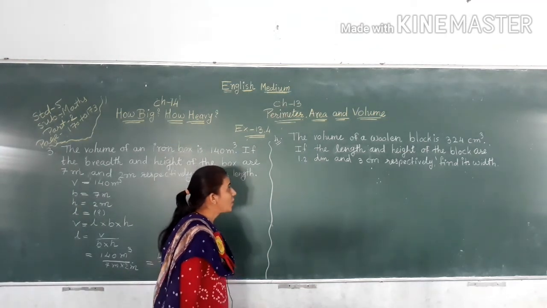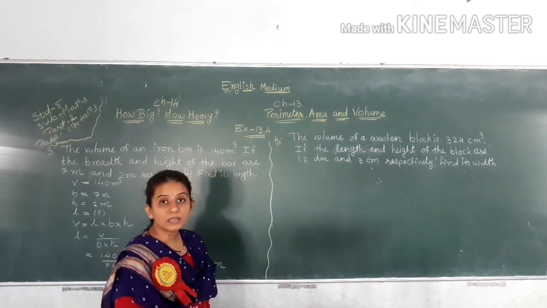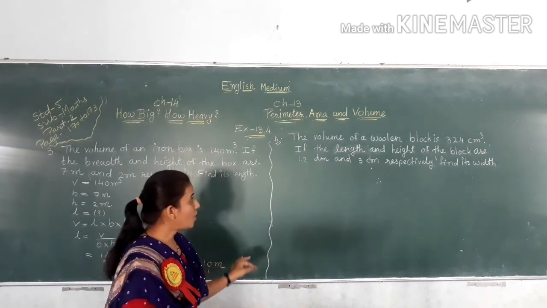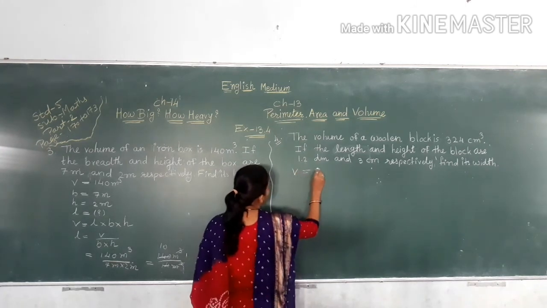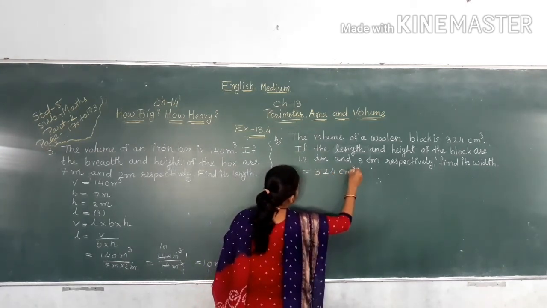Number 4. The volume of a woolen block is 324 centimeter cube. V is equal to 324 centimeter cube.